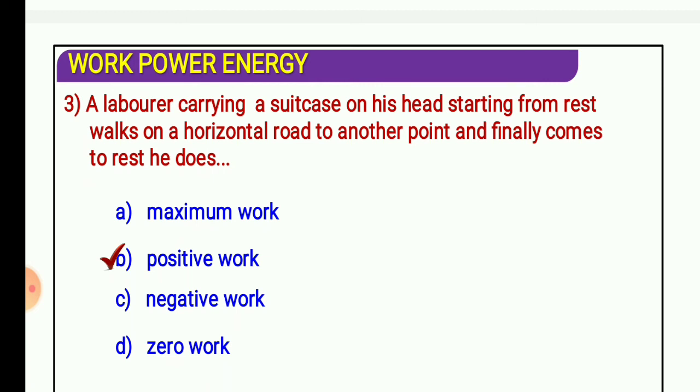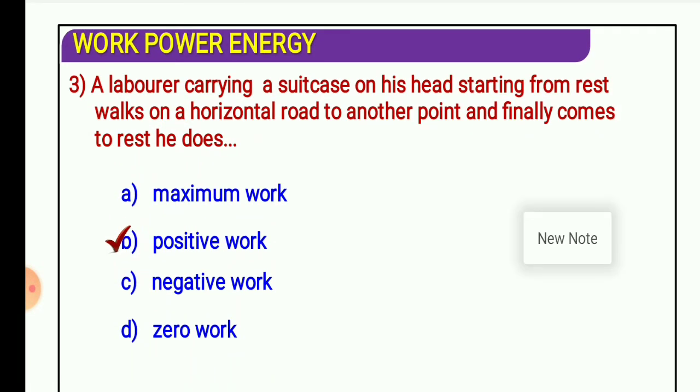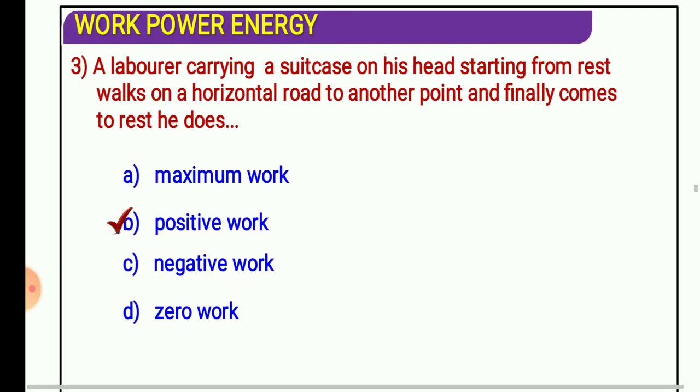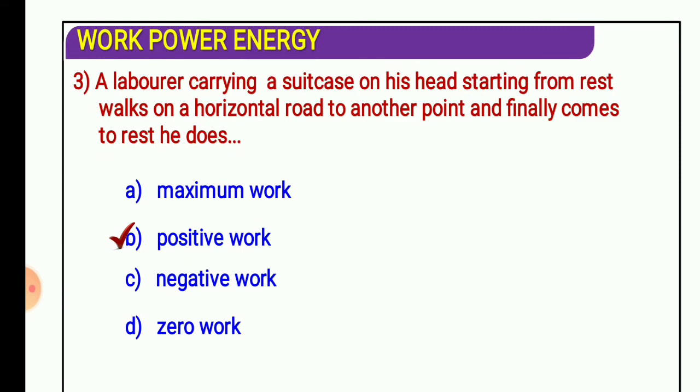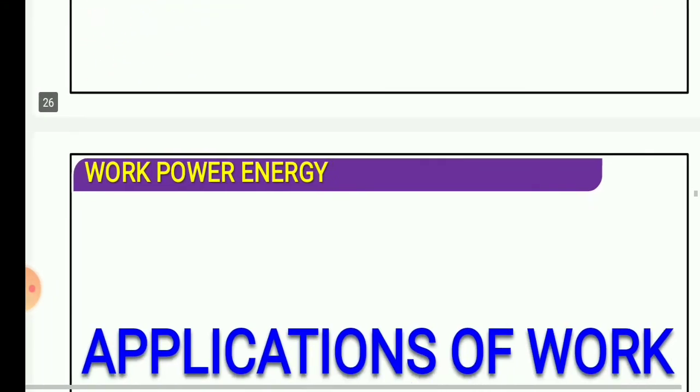If he walks on a horizontal road, the work will definitely be done by him. Magnitude whatever, we should not go on the magnitude, but work done will be positive. Why? Physics says that if force is applied and the applied force also produces displacement, then the work done will be either positive, negative or zero, but work will be done. So in this case, work done will be positive.